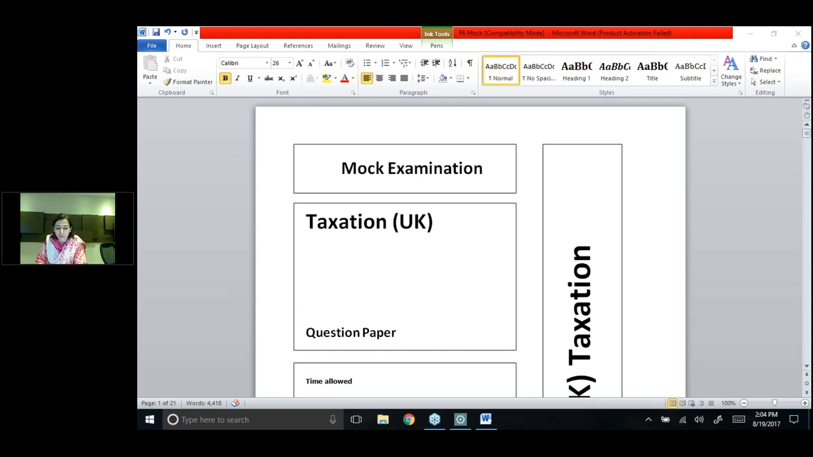Prepare to pass ACCA F6 UK Taxation. Today, the motive of the activity is to discuss the mock examination with you people. The questions of this mock paper have already been transferred to you people, for which the discussion has to take place today.